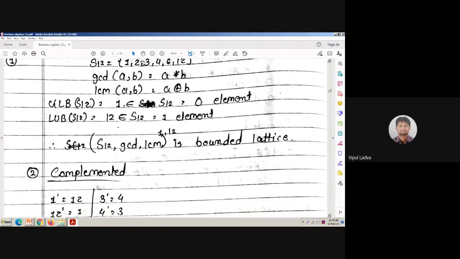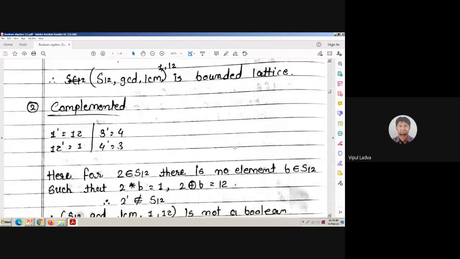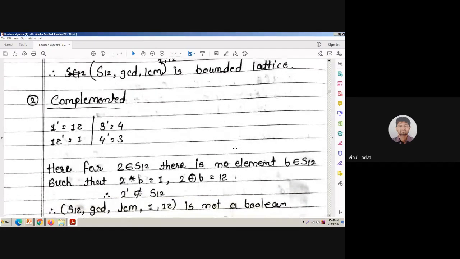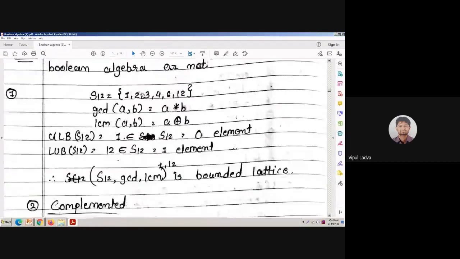And here, GLB will be 1, LUB will be 12, so GLB will act as the 0 element and LUB will act as the identity element. With the use of that identity element and 0 element, you can easily identify the complement of each and every element, because we are dealing with S12, so the members will be 1, 2, 3, 4, 6, and 12 only. These will be the only members with us.